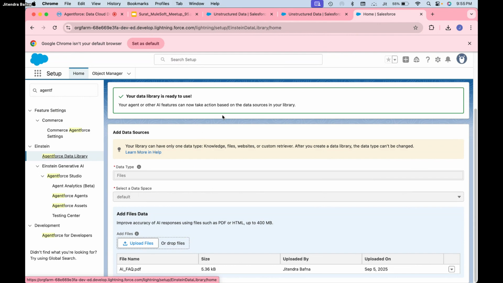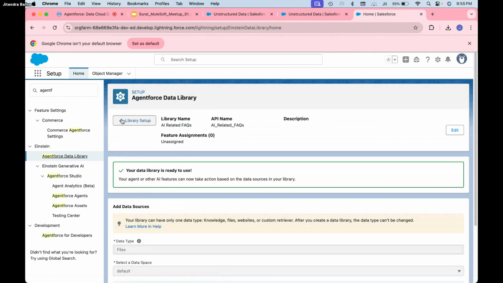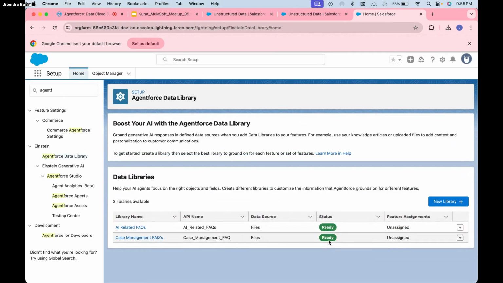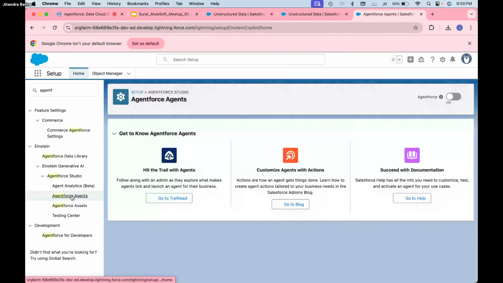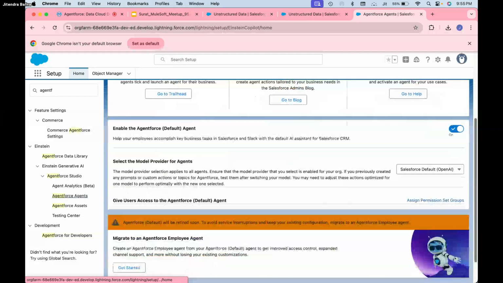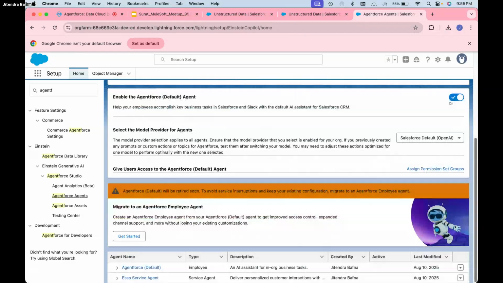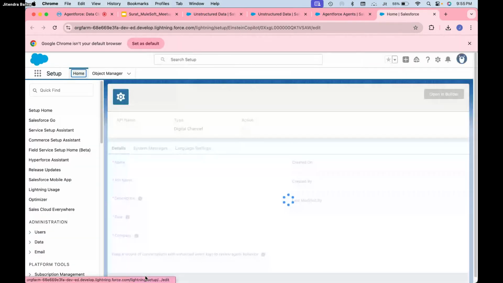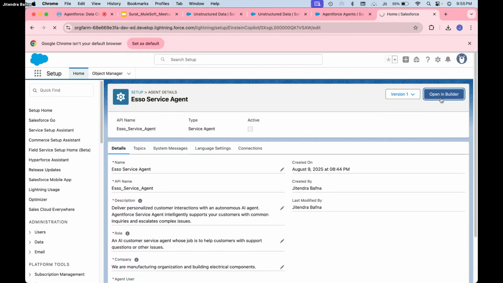Your data library is ready to use. Okay, cool. Let me check. Yeah, it's ready. Let's see, AI related. Let me go back to agents. Let me go to the service agent. Open in builder.